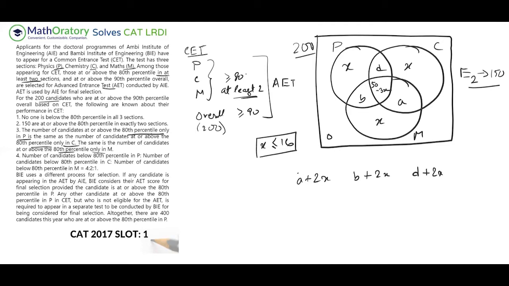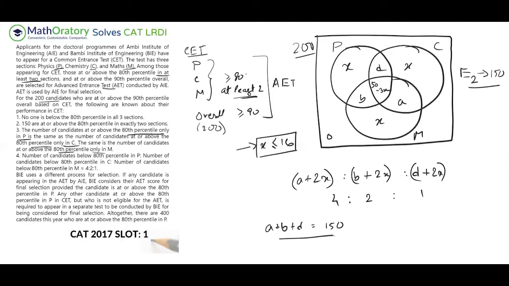These three are in the ratio 4:2:1. Okay. I had one relation related to something about this x being less than equal to 16. What I also know is this a plus b plus d is 150, because that is the exactly two regions.